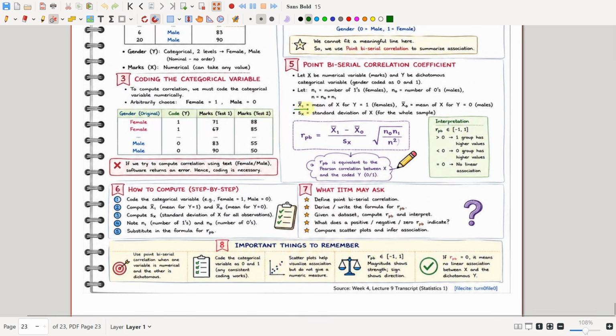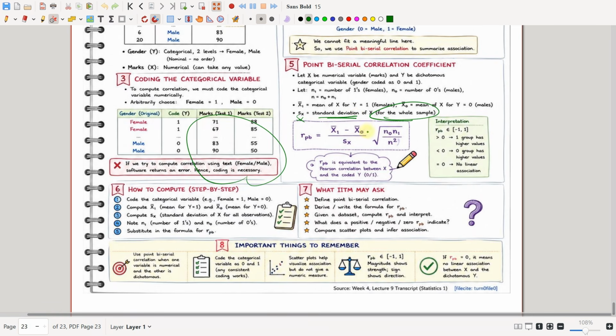Let x1 bar be the mean of x for y equal to 1, that is the mean of females. x0 bar be the mean of x for y equal to 0, that is the mean of males. And sx will be the standard deviation of x for the whole sample.